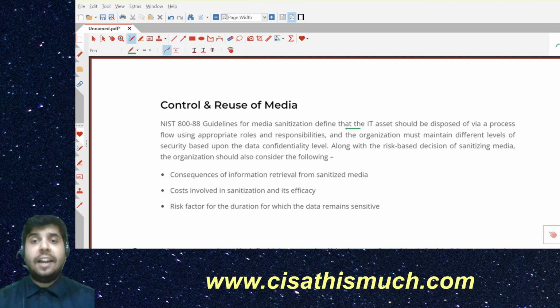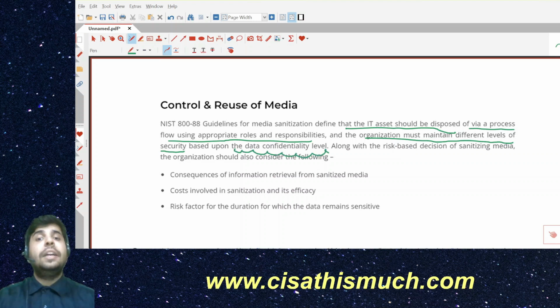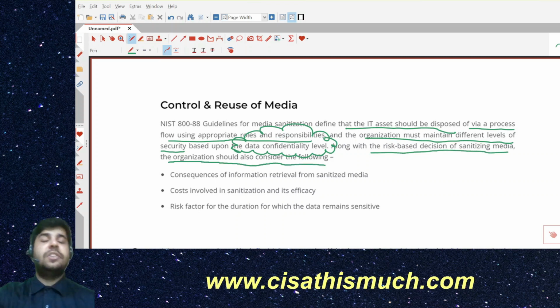They define that the IT asset should be disposed of via a process flow using appropriate roles and responsibilities, and the organization must maintain different levels of security based on what? Based on data confidentiality level. Along with the risk-based decision of sanitizing media, the organization should also consider the following.